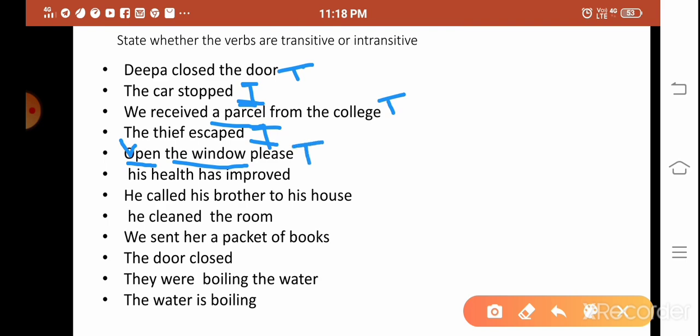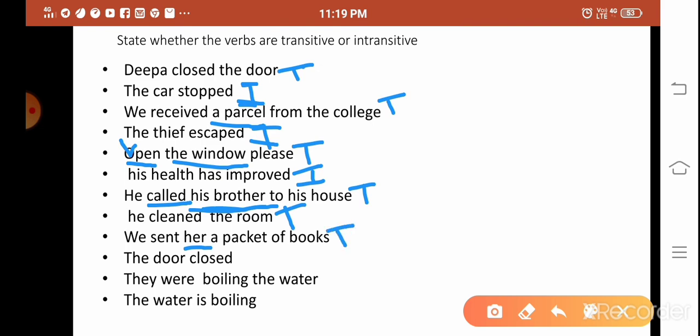His health has improved. So the verb is here and there is no object for this. So it is intransitive. He called his brother to his house. His brother. It means there is a direct object. This is the verb and this is the object. It means it is transitive. He cleaned the room. What did he clean? The room. So it is transitive. We sent her a packet of books. We sent what? We sent to whom? Her. So it is transitive.